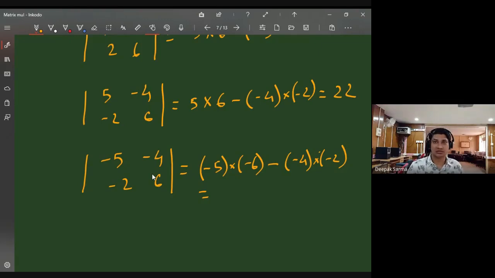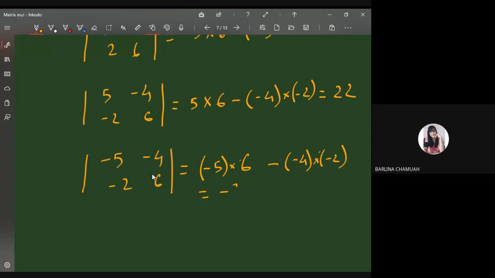Sorry, I made a mistake. It is plus 6. I can write simply minus 5 into 6. Sorry. So it is minus 30, then minus 8. So what is the answer? Minus 38.